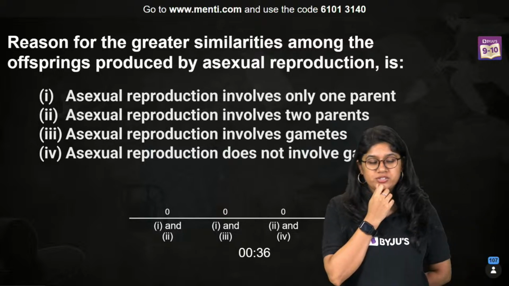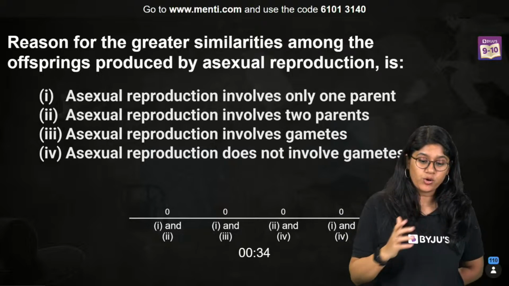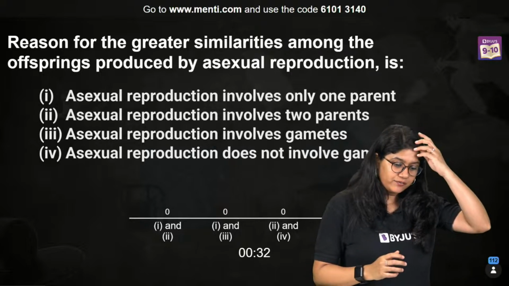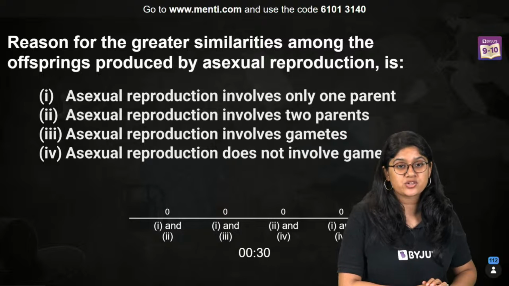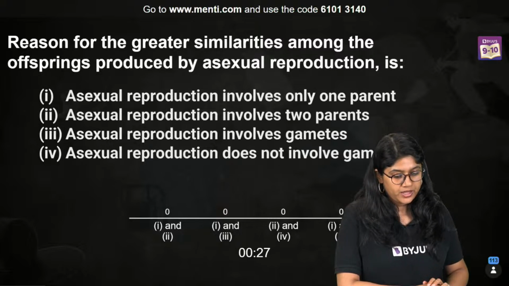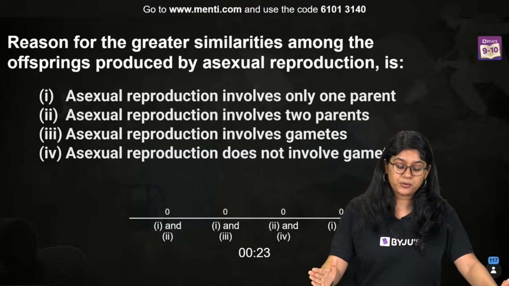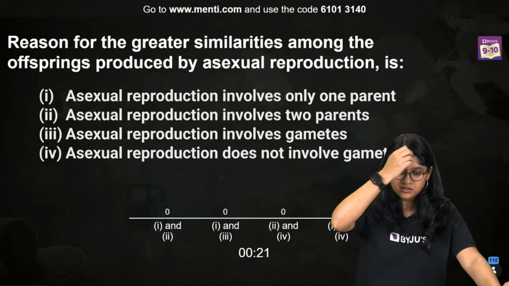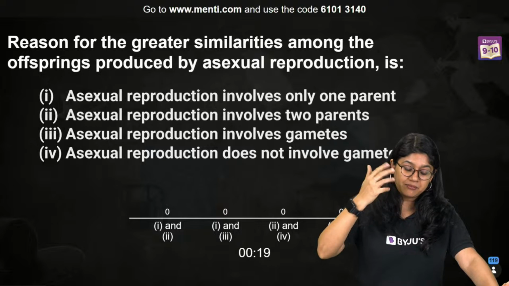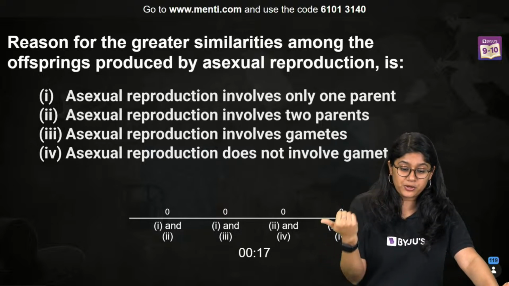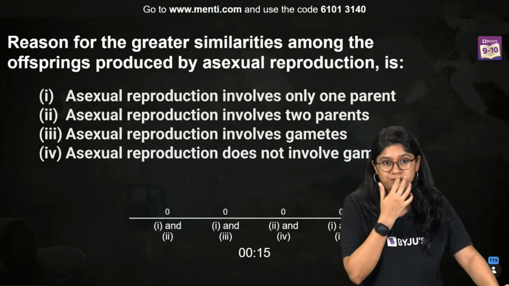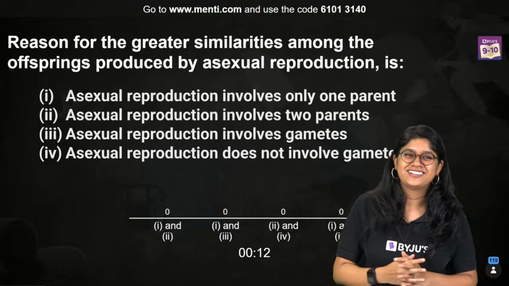I can see a few of you are saying misclick. Why? What is the reason behind that we have greater similarities in asexual reproduction? Asexual reproduction involves only one parent. Asexual reproduction involves two parents. Asexual reproduction involves gametes. Or asexual reproduction does not involve gametes. It's very easy.